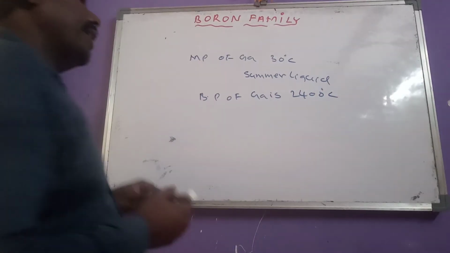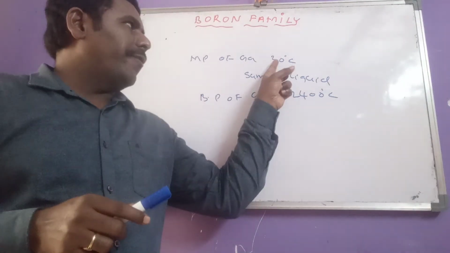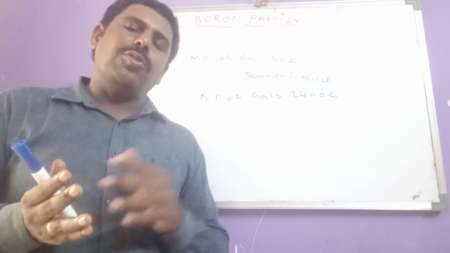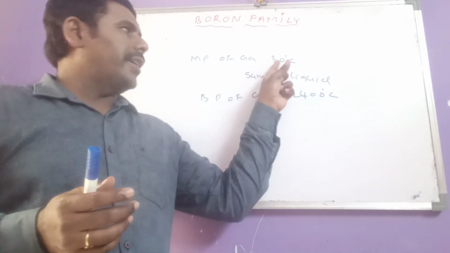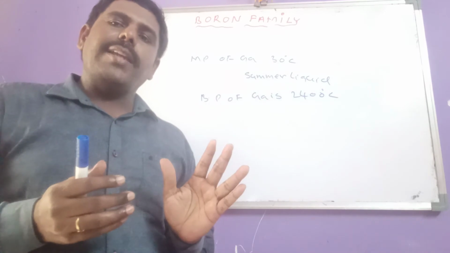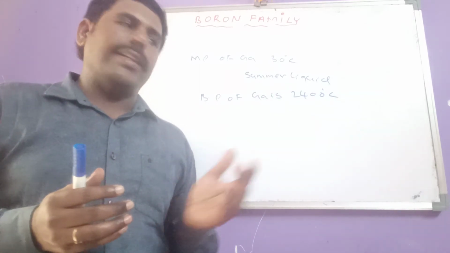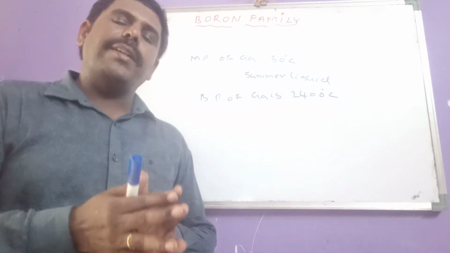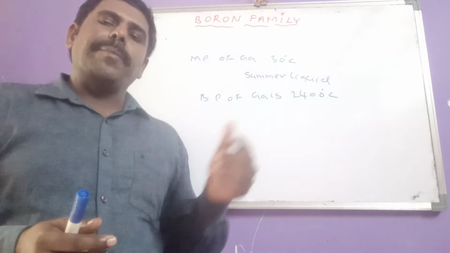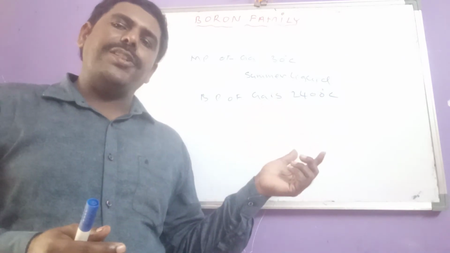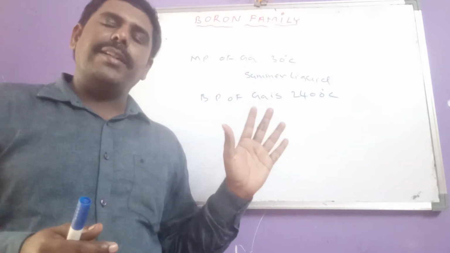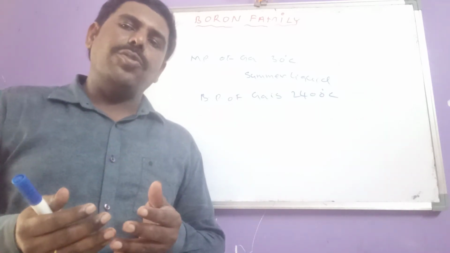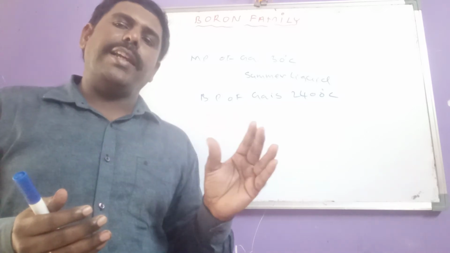And another thing here, the boiling point of gallium is 2400 degrees centigrade. See here, there is a wide separation between the melting and boiling point values of gallium. That means at 30 degrees centigrade, once gallium is converted into liquid state, up to 2400 degrees centigrade it is still present in liquid state only. That means gallium exists in liquid state over a wide range of temperature. For this reason, gallium is used as a thermometric liquid.